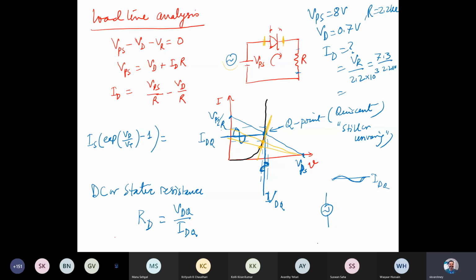Right. So what's going to happen if I reverse it? Let's say if I reverse the diode, can we work it out? Yes, what's going to happen if I reverse it?